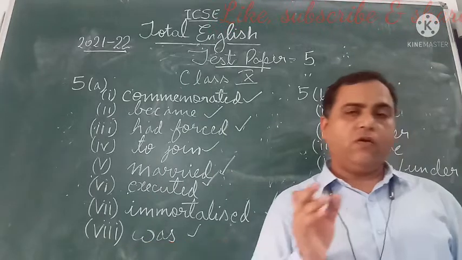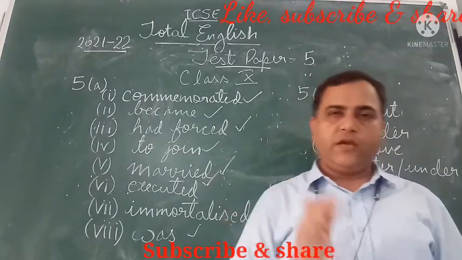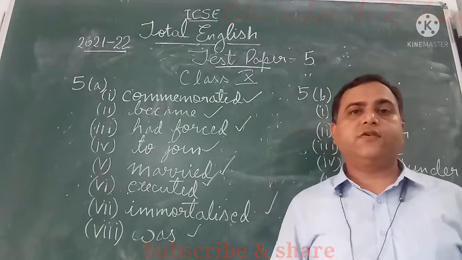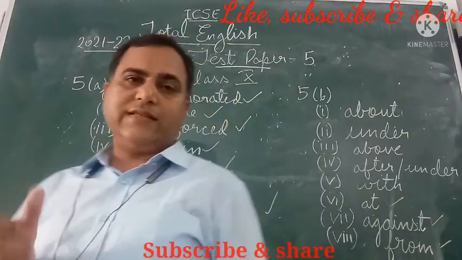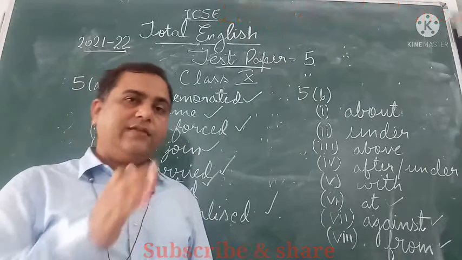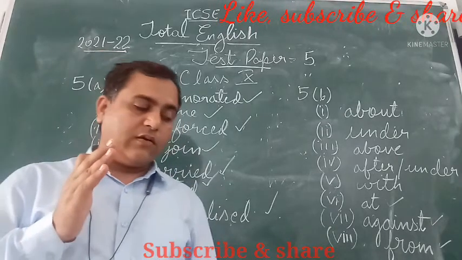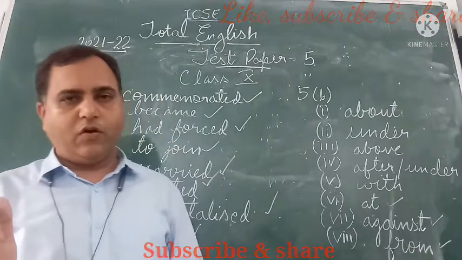Or you can also write it as, Jitu cannot play football because he is very ill. That is, adverb clause of reason also you can give. Use of because, since, or as. That is, you can write it using since in this way, that since Jitu is very ill, comma, he cannot play football.